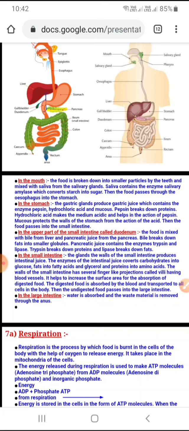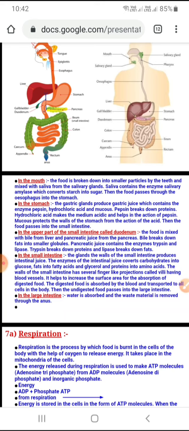Along with it, it also kills the bacteria or other germs which are usually present with the food. When you are taking food from, suppose, an outside vendor, you just have the food, and in the mouth, of course, a little filtration does take place, but if there are bacteria and other unwanted substances, these are killed by the hydrochloric acid, because it is acidic in nature.